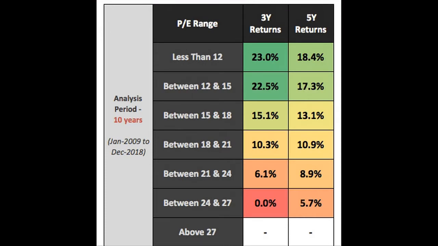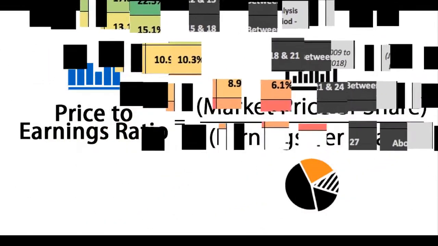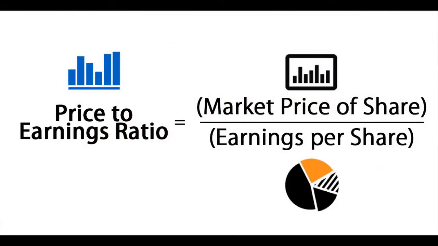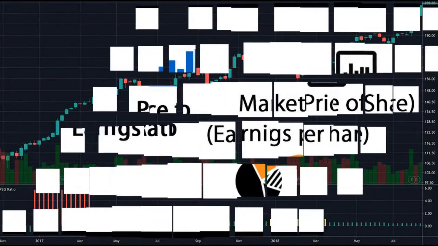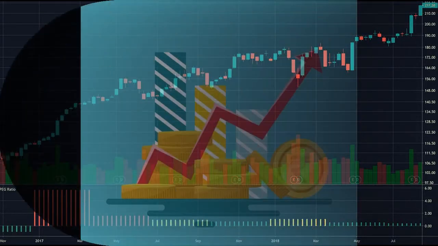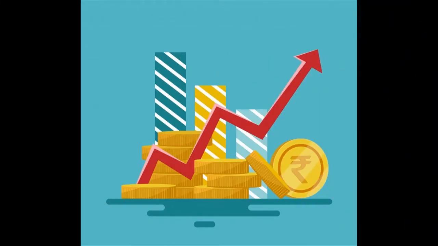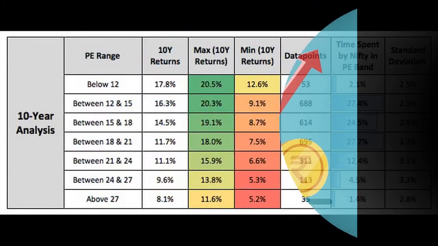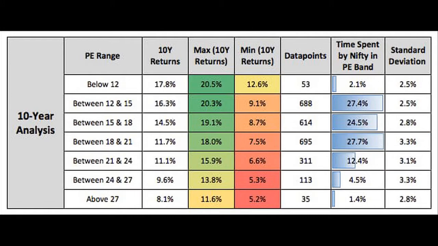A high PE indicates that the stock is either overvalued with respect to history and peers, or the company's earnings are expected to grow at a fast pace. But everyone must keep in mind that a company can boost its PE ratio by adding debt, thereby reducing equity capital. Also, as future earnings estimates are subjective, it's better to use past earnings for calculating PE ratios.